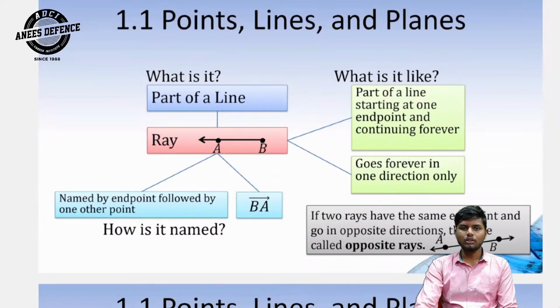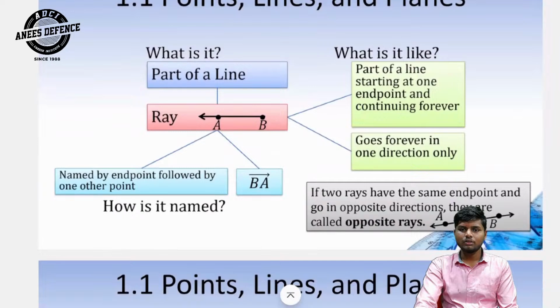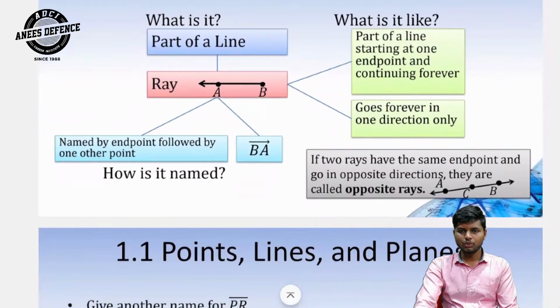Point, line, and plane. And then next point, ray. What is it? Part of a line. How is it named? Named by the endpoint, followed by one other point, like ray BA. What is it like? Part of a line starting at one endpoint and continuing forever, going forever in one direction only. If two rays have the same endpoint and go in opposite directions, they are called opposite rays.